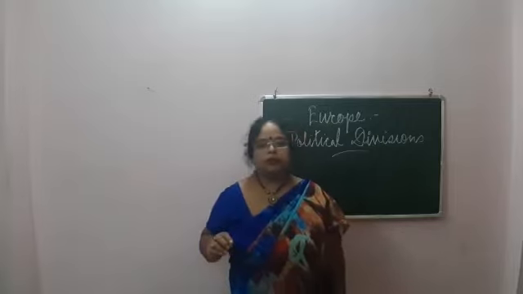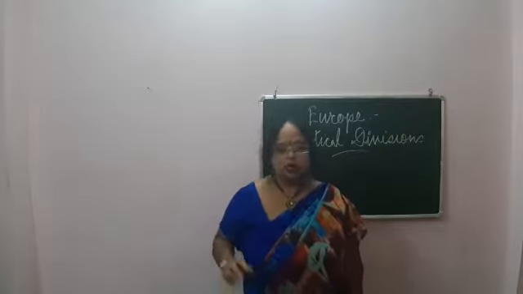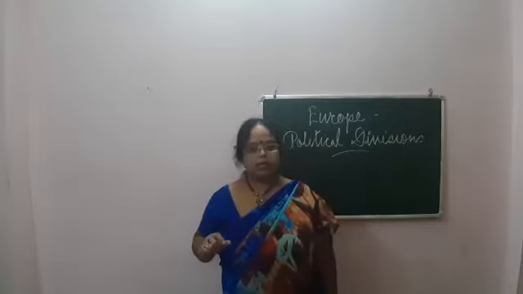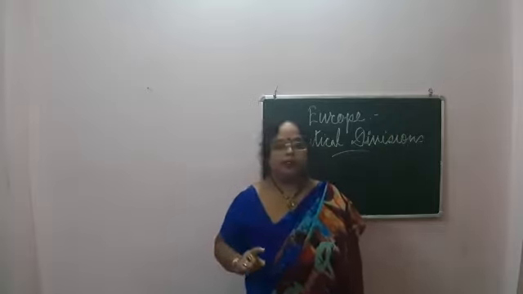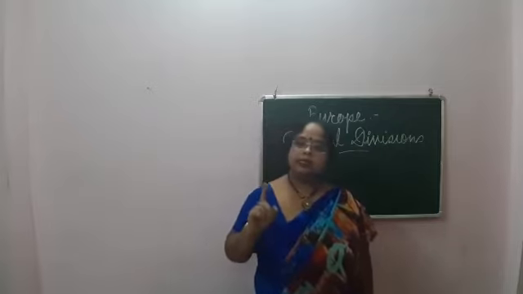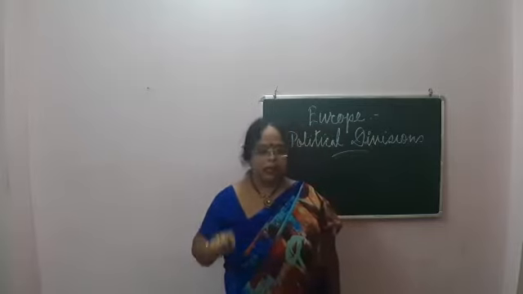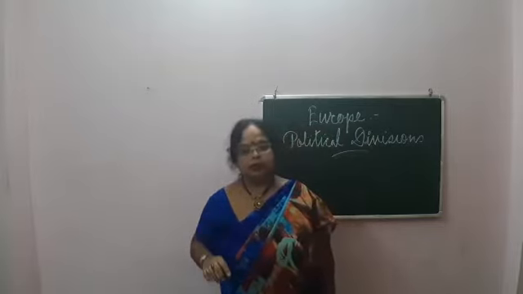This group of countries is also referred to as Benelux. How has this word come? BE: B stands for Belgium, NE stands for Netherlands, and LUX stands for Luxembourg.